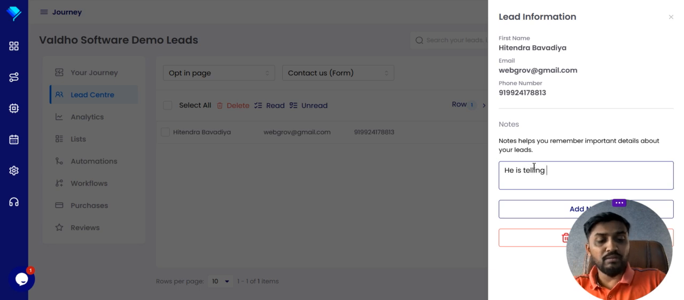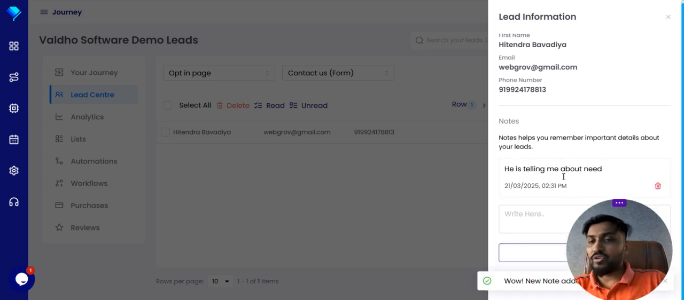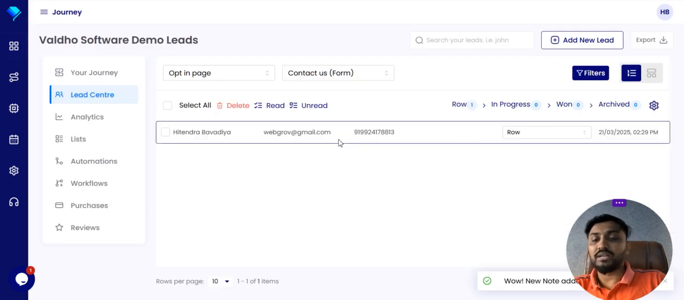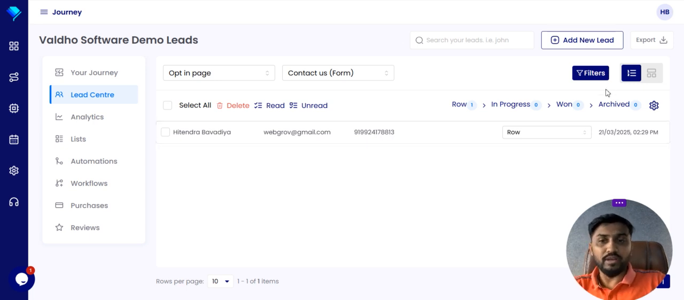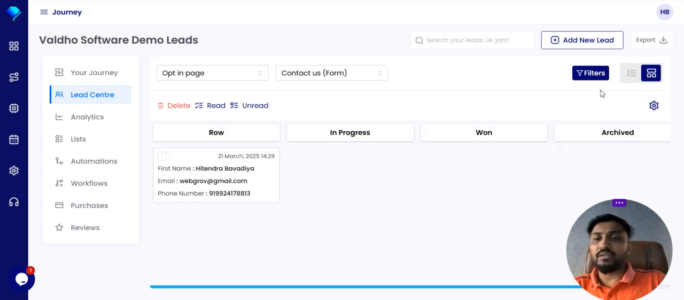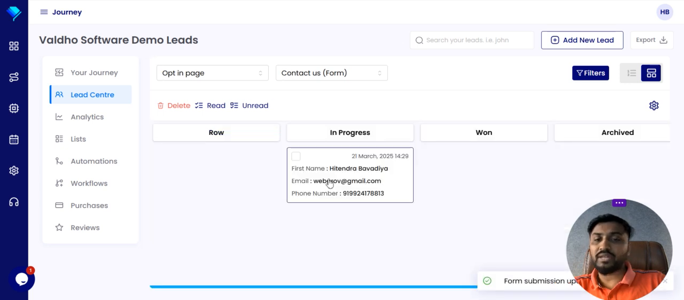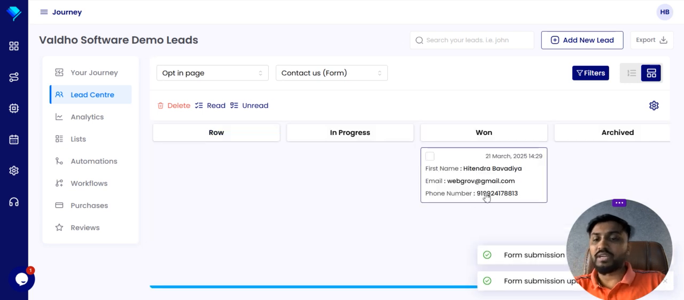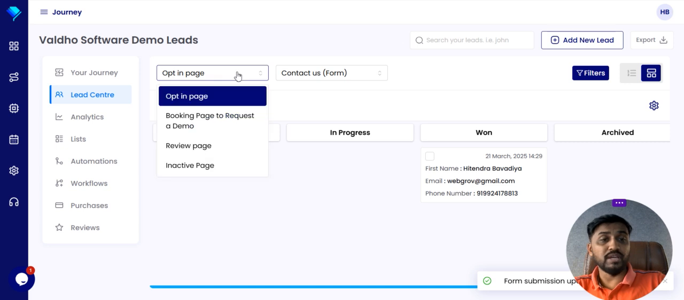Okay, he's telling me about the need. Then you add this like a note. You have notes over here, so you can track your lead status as well. Once you have talked, you have to track the lead status, when to take the follow up and all. You can also change the view of this. Once you have done the follow up, when they are in progress status, you can just drag and drop here, and you can manage your lead management over here.